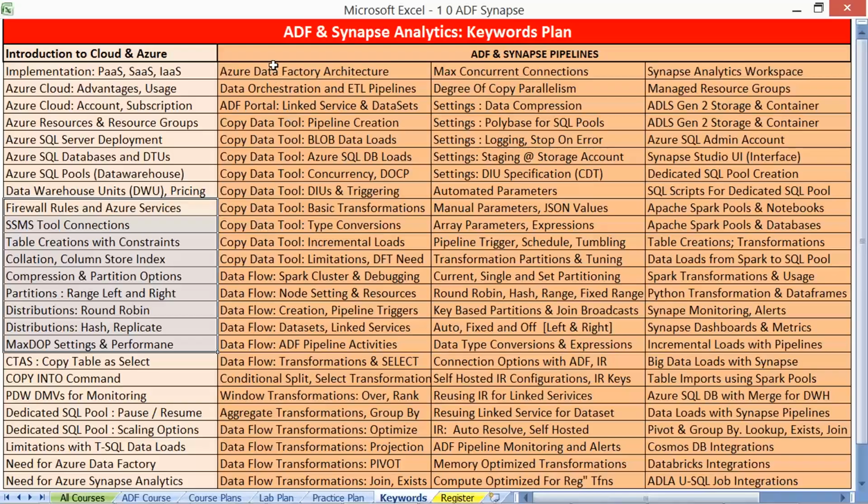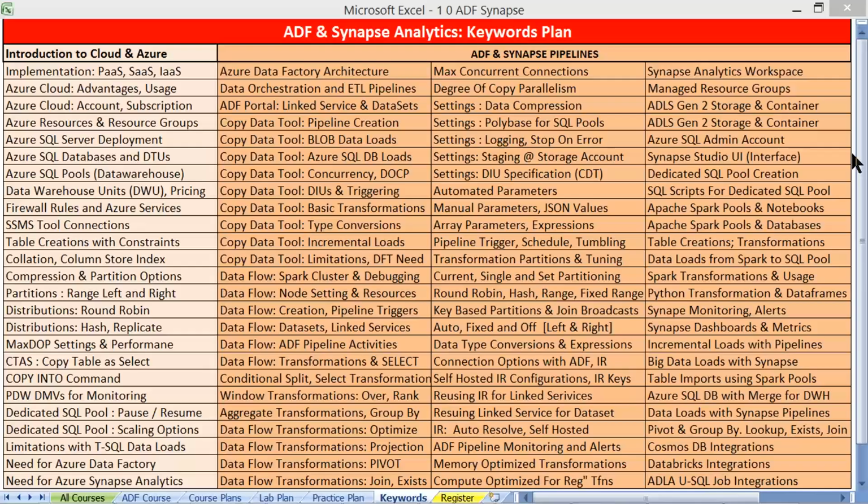So here it is, we have Data Factory, and we'll understand various types of ETL operations with respect to the copy data tool, data flow, and so on. We'll understand various transformation activities and apply these pipelines inside Synapse Analytics with Synapse Workspace, Python, Scala, and Spark SQL notebooks.